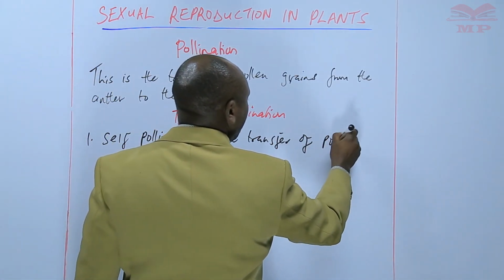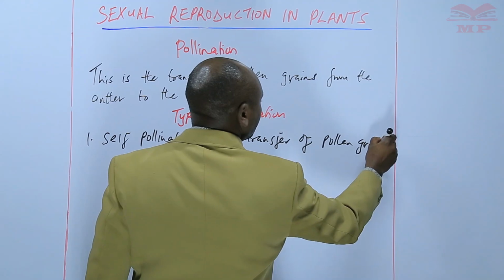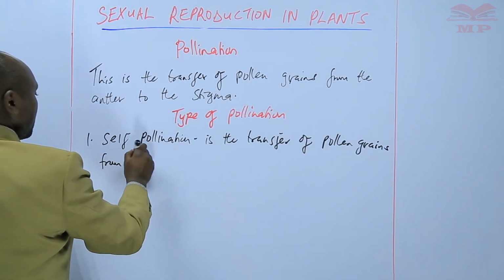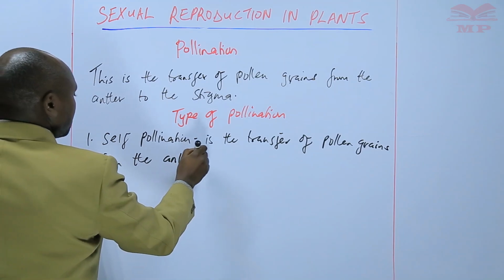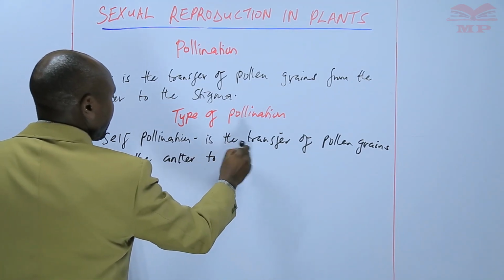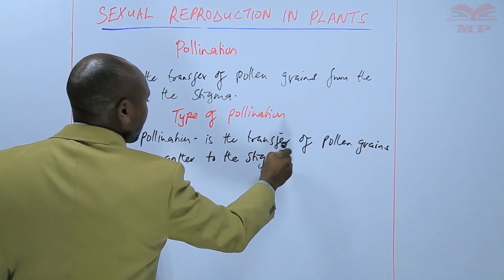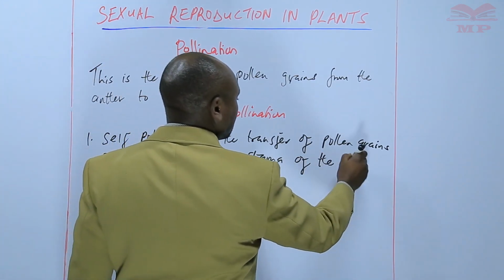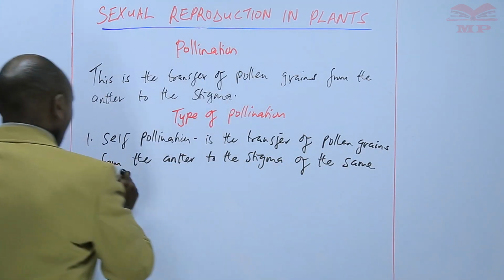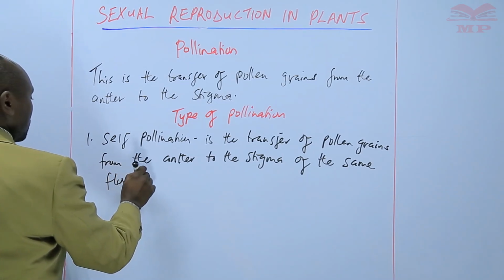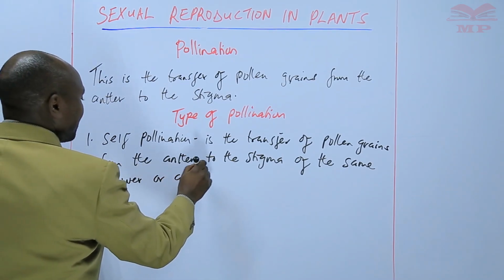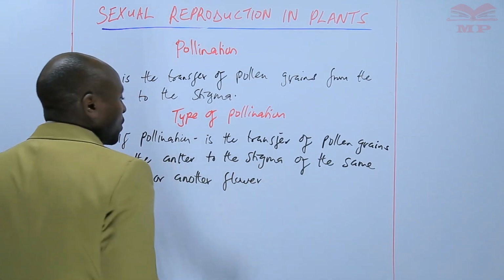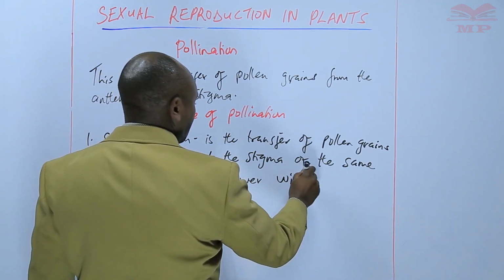So we can say that this is the transfer of pollen grains from anther to the stigma of the same flower or another flower within the same plant.